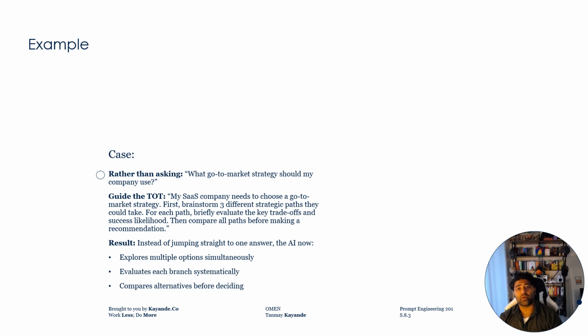Again, looking beyond the white paper, imagine you're a startup exploring go-to-market strategies to hit your growth targets. Rather than asking, what go-to-market strategy should my company use? Guide the tree of thought with: my SaaS company needs to choose a go-to-market strategy. First, brainstorm 3 different strategic paths they could take. For each path, briefly evaluate the key trade-offs and success likelihood, then compare all paths before making a recommendation. The result is, instead of jumping straight to one answer, the AI now explores multiple options simultaneously, evaluates each branch systematically, and compares alternatives before deciding.